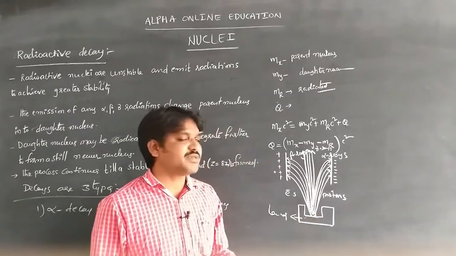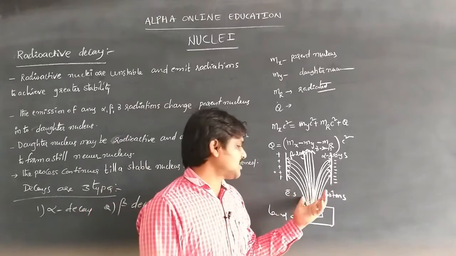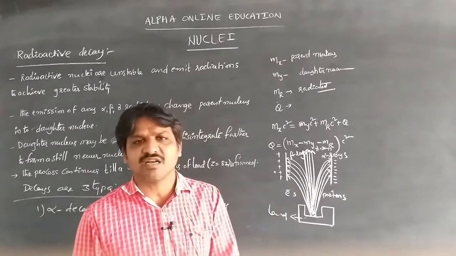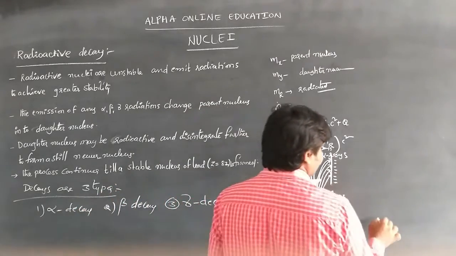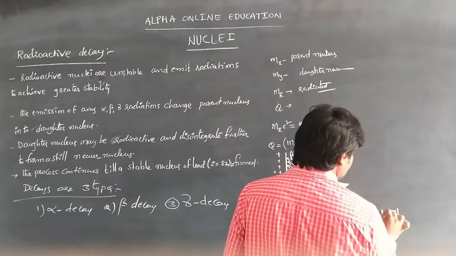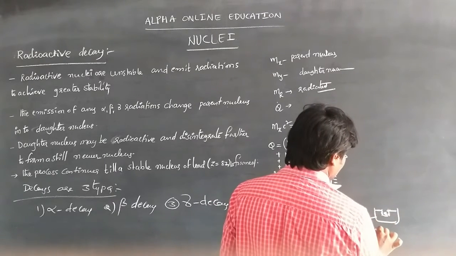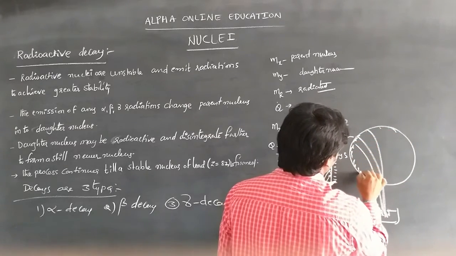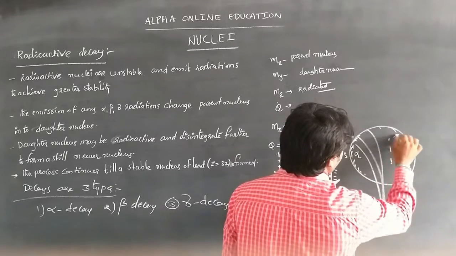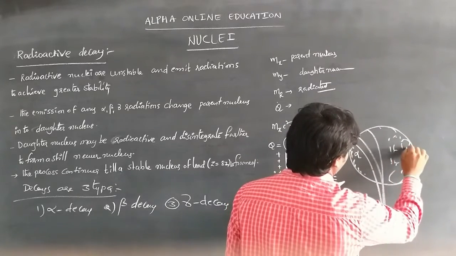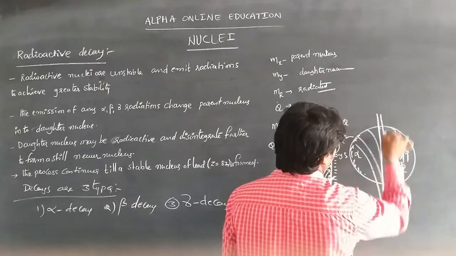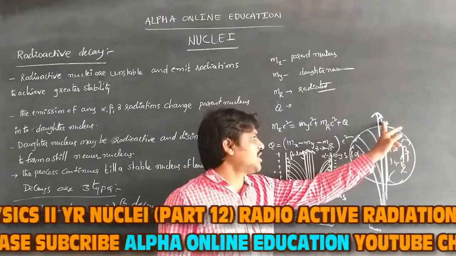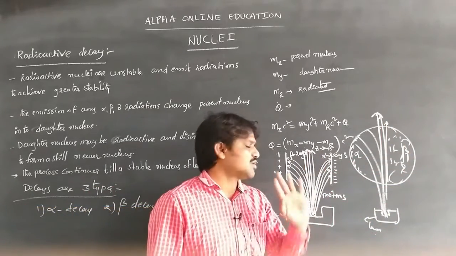By doing a number of experiments, it can be classified easily whenever the field is applied. If a magnetic field is applied, we get the same idea. The deflection one way gives alpha rays, the other way gives beta rays, and those moving straight are gamma rays, which cannot be attracted by positive or negative, because they are neutral, uncharged particles.